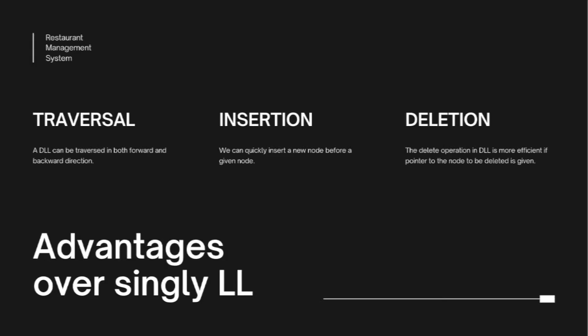Advantages of doubly linked list over singly linked list. Traversal. A doubly linked list can be traversed in both forward and backward direction. Insertion. We can quickly insert a new node before a given node. Deletion. The deletion operation in a doubly linked list is more efficient if the pointer to the node to be deleted is given. In a singly linked list, to delete a node, a pointer to the previous node is needed. To get this previous node, sometimes the whole linked list is traversed. In the doubly linked list, we can get the previous node using the previous pointer.